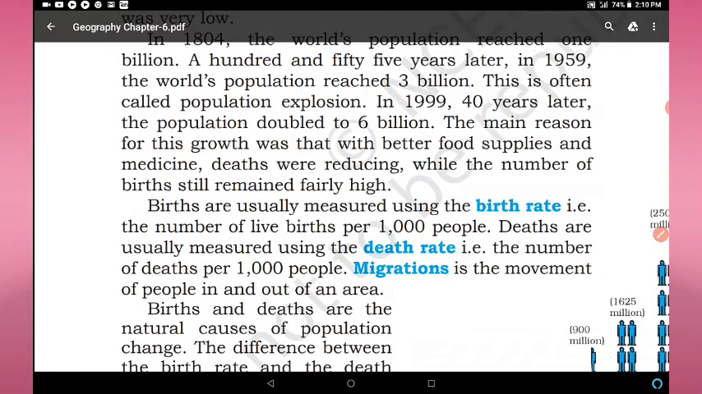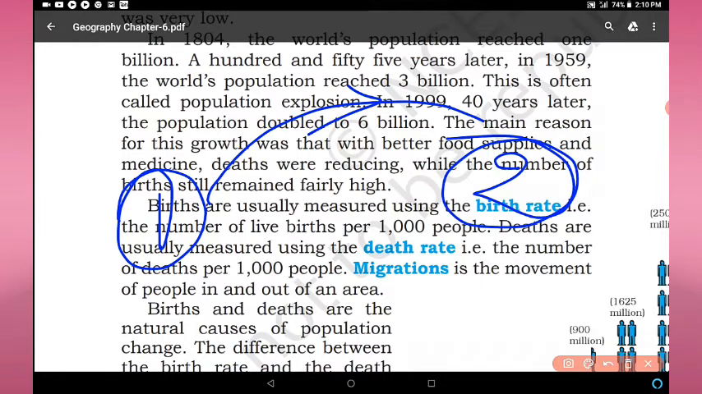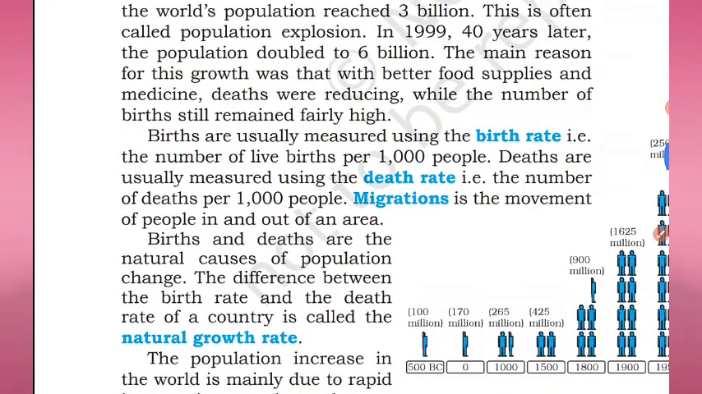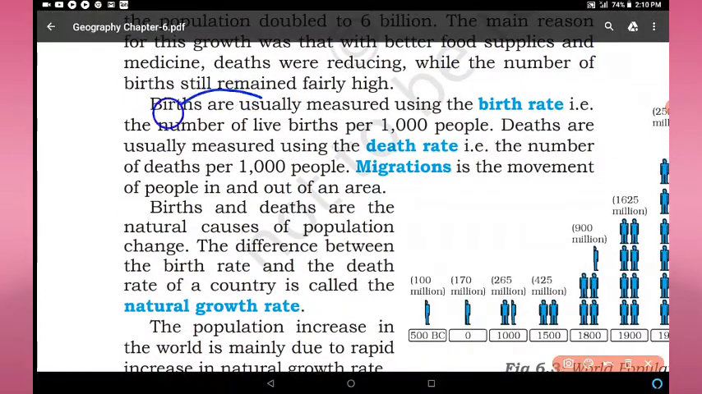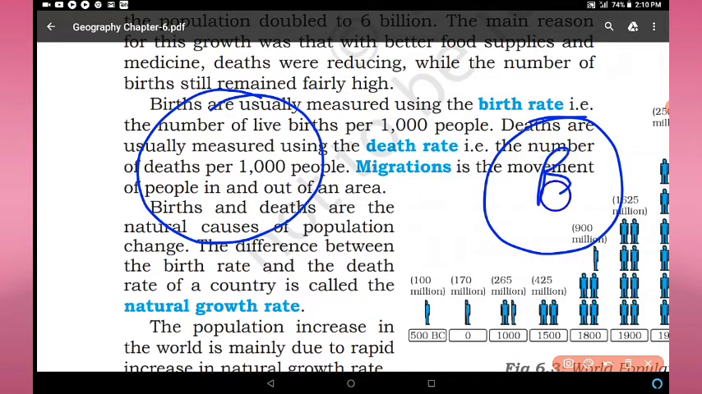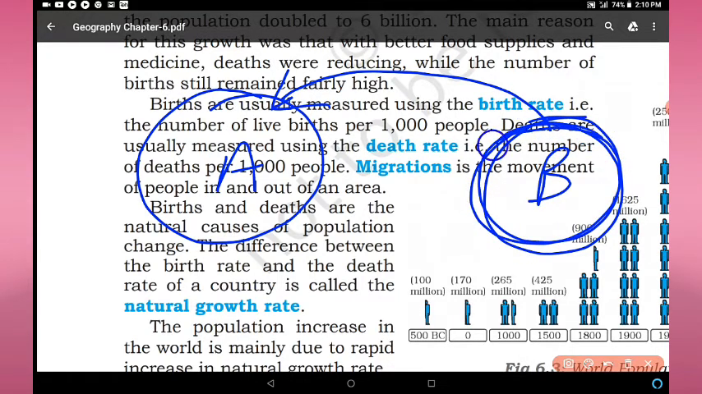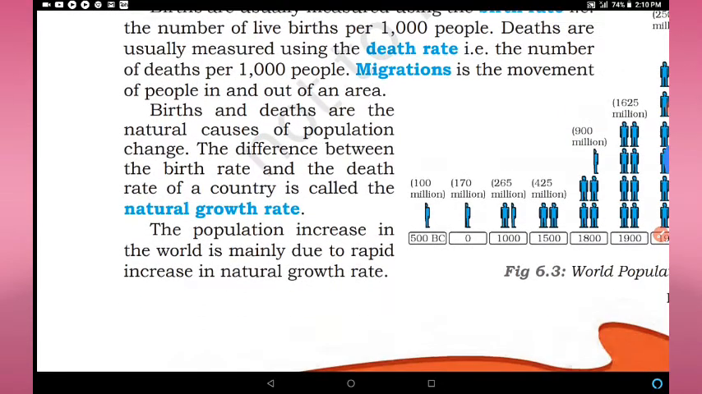What is migration? If people move from one place to another place, this movement is known as migration. So migration is the movement of people in and out of an area. If somebody is coming from area B to area A, then in area A it is immigration. And in area B, what kind of migration is it? Emigration.